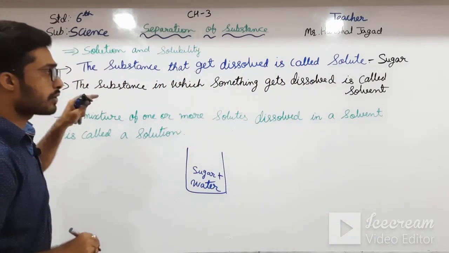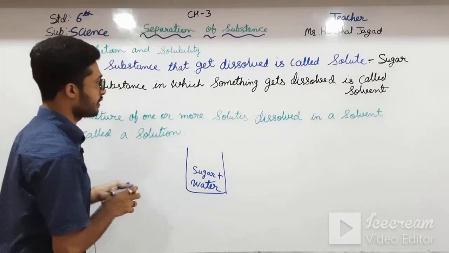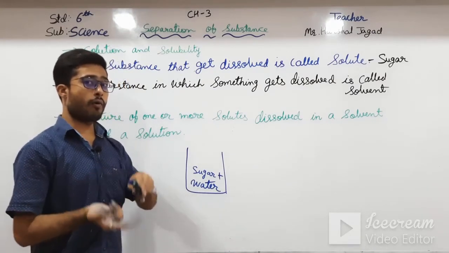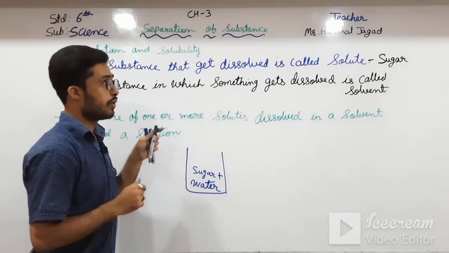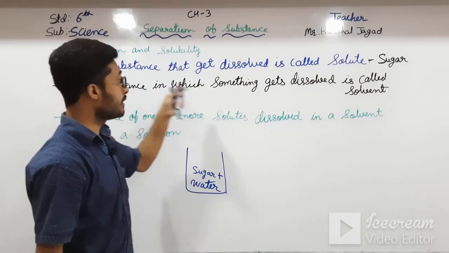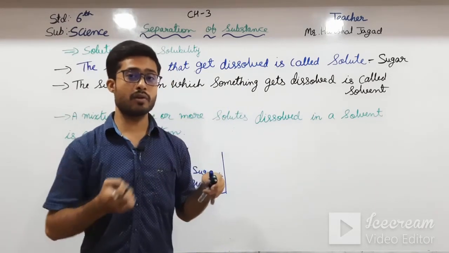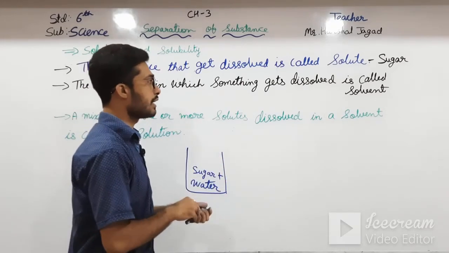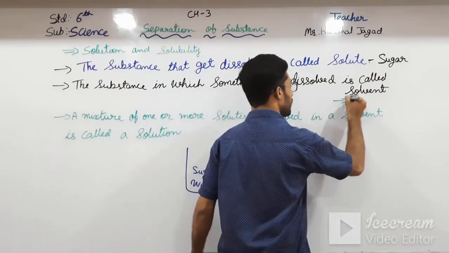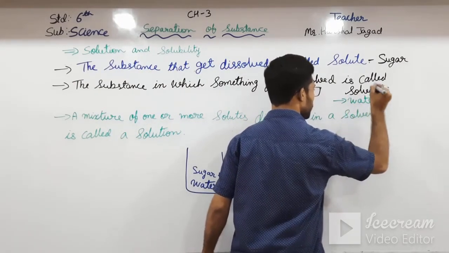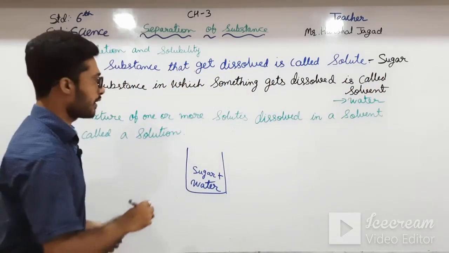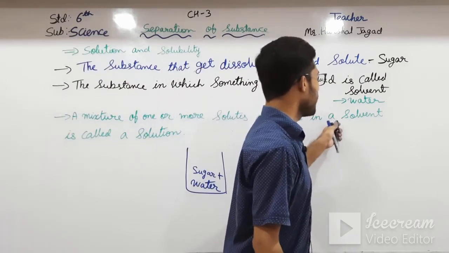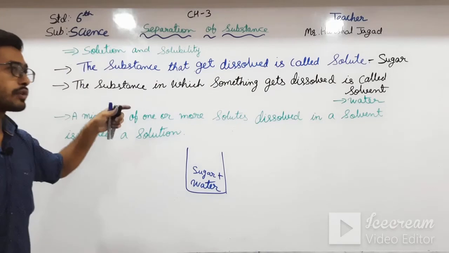Now talking about solvent, the substance in which something gets dissolved. Is sugar dissolved in water or water dissolved in sugar? Here we have to see the substance in which something gets dissolved. What is dissolved? Sugar. And in which is it dissolved? In water. So the solvent is our water. A mixture of one or more solutes dissolved in a solvent is called a solution.